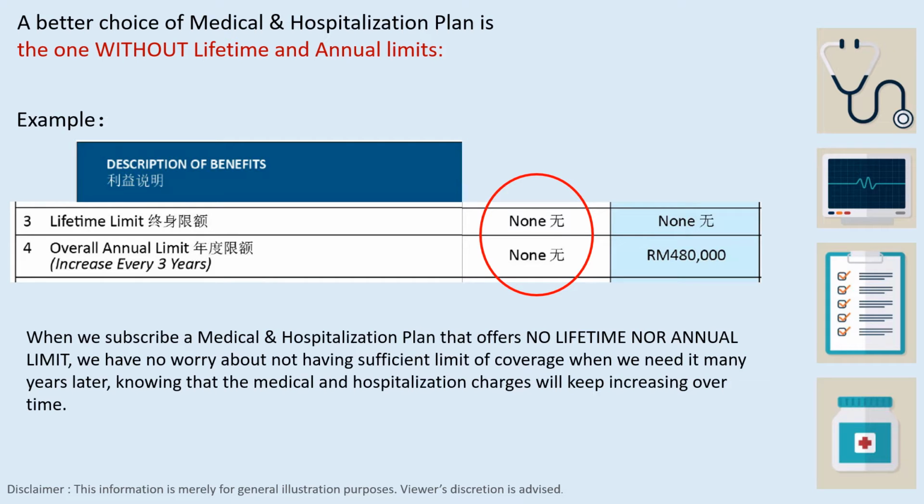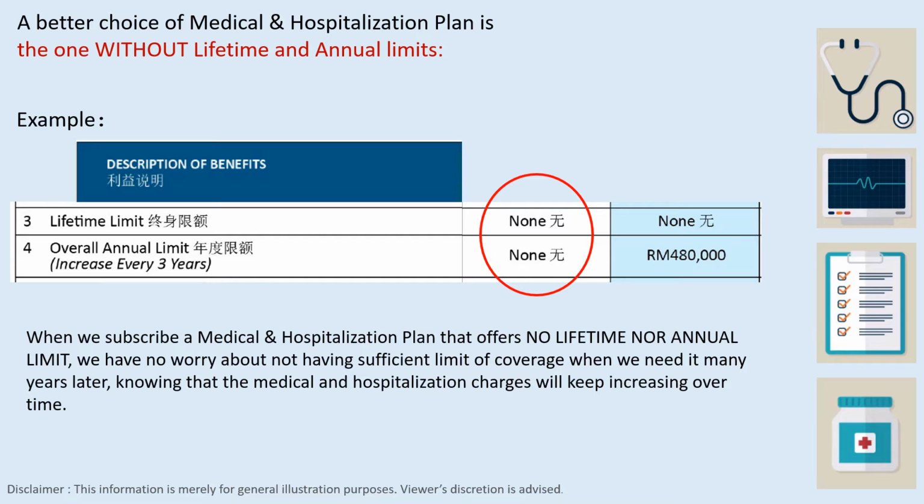Here is an example extracted from one medical card plan. You can see here, lifetime limit is none. Overall annual limit, it is none, and the other choice is 480,000. Of course, depending on which plan you choose, the premium rate will be different.